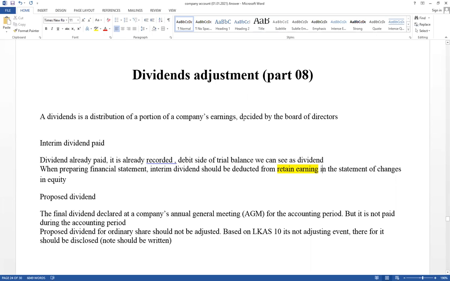Right, those are the specific areas relevant for a company: income tax adjustment and share issues, initial public offer, rights issue and bonus issue, as well as dividends adjustment.